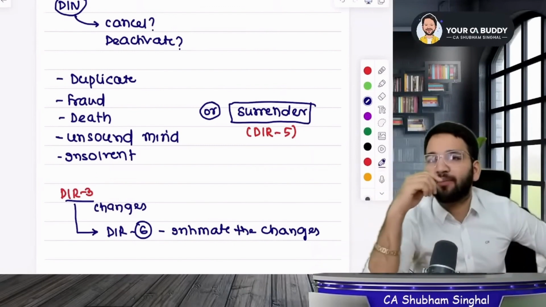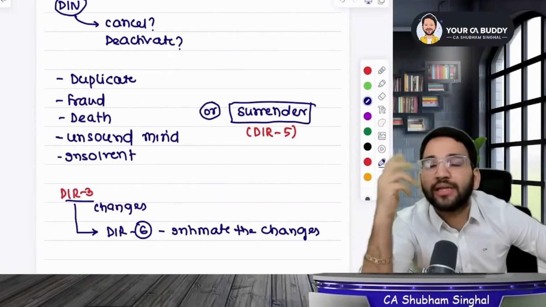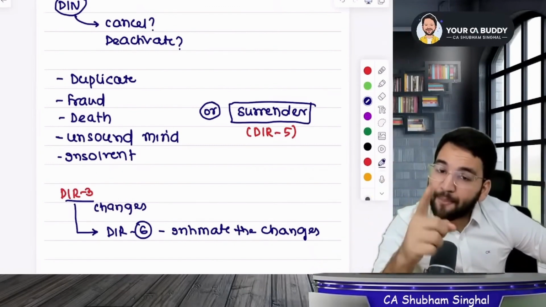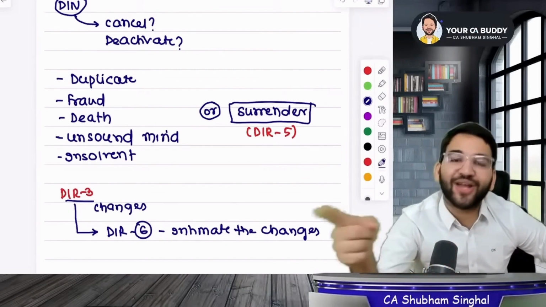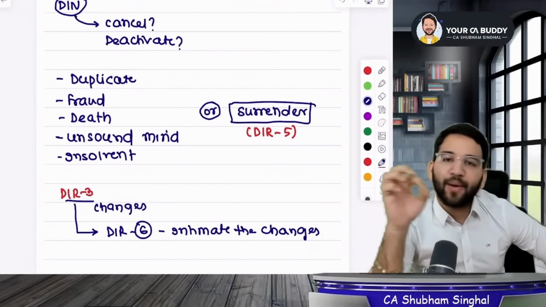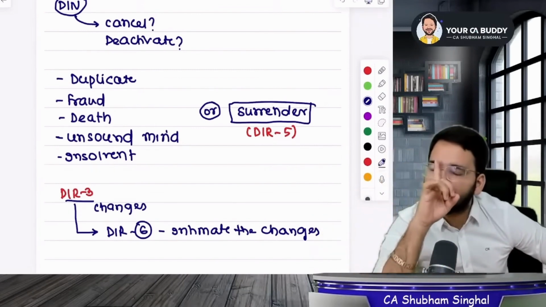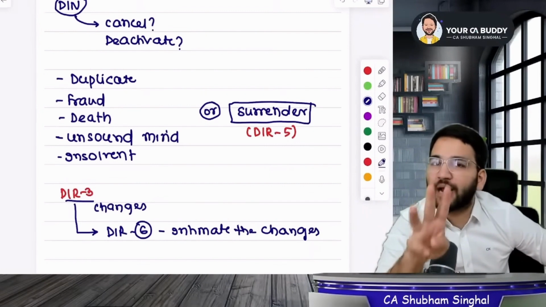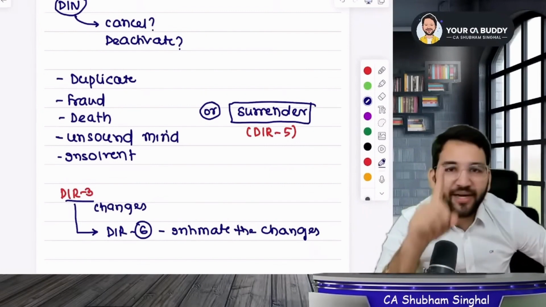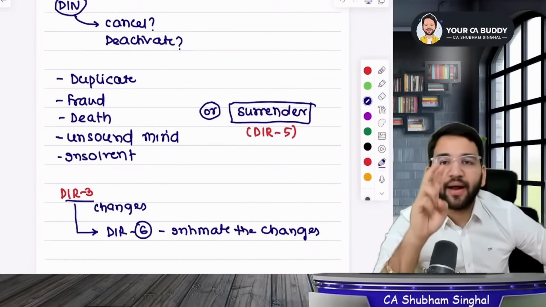The next 5 minutes, stop writing and listen to what I say. You'll say, sir, just say quickly. Until you're writing, the lecture speed seems fast because you haven't completed writing in that time. I will tell you something very clearly. If you want to clear the CA final exam, then you have to bring 3 powers within you: speed writing, speed reading, and speed interpretation.